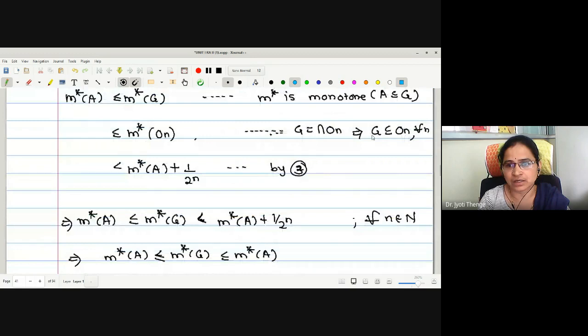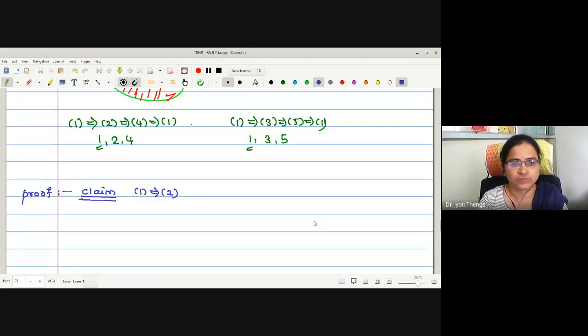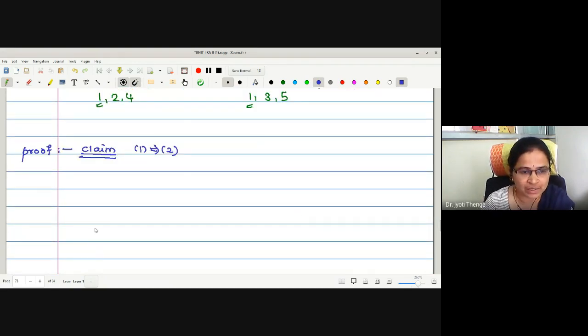Now I'll just conclude with the proof. In order to prove 1 implies 2, let me just write what we have with us. Let E be a measurable set. What to prove?